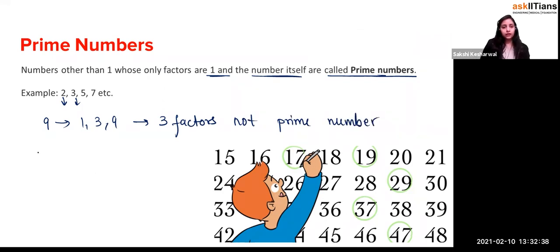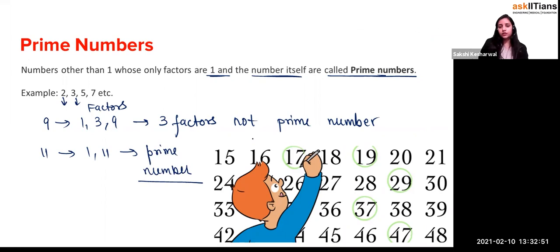But let's talk about 11. The factors of 11 are 1 and 11. So this is a prime number. So I'll give you the homework. If you see after 11, what are the prime numbers you have? Let's write some prime numbers.